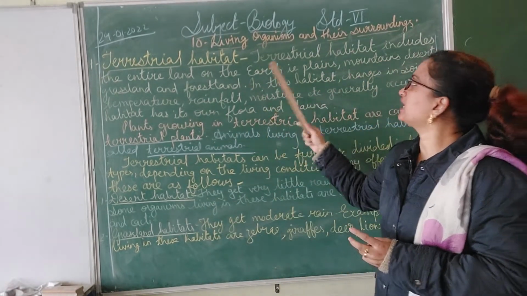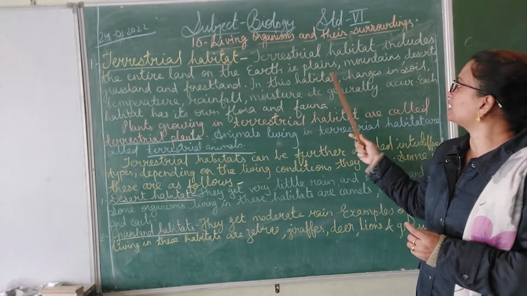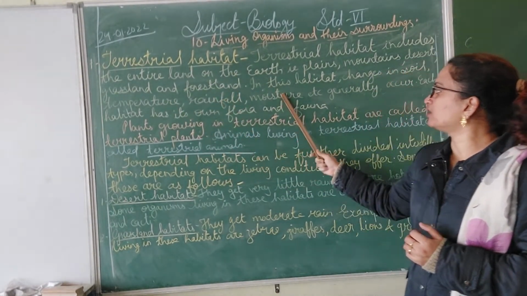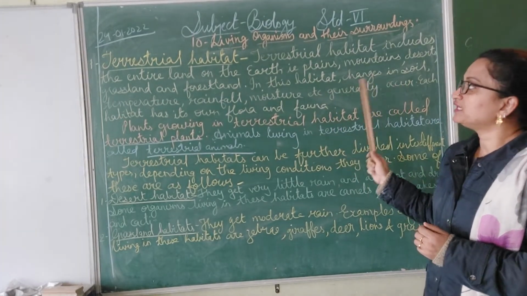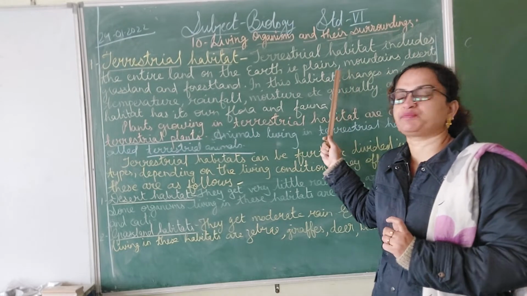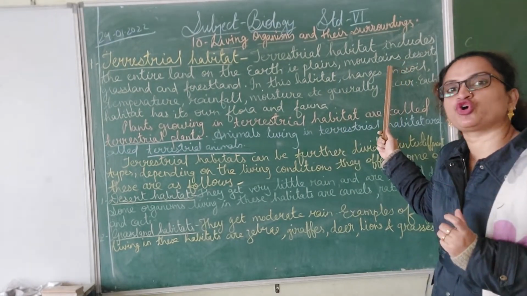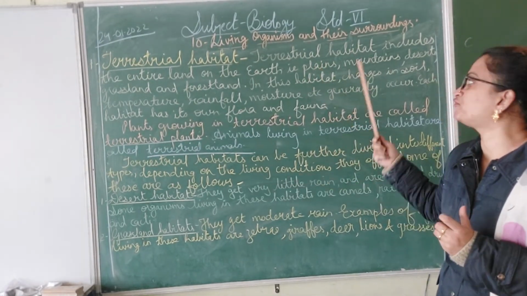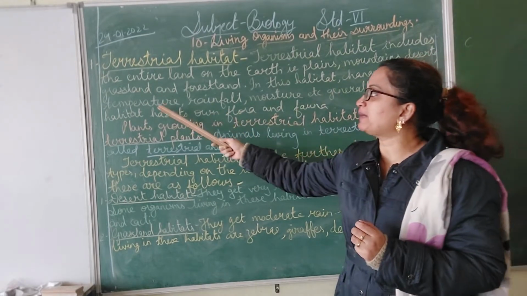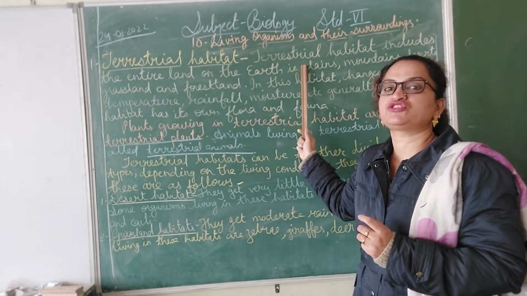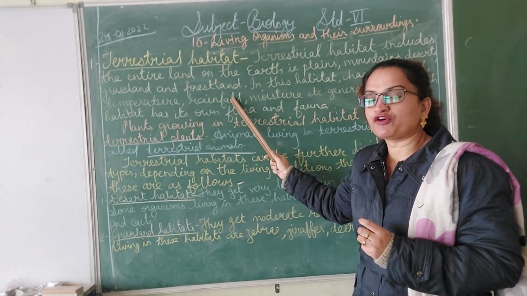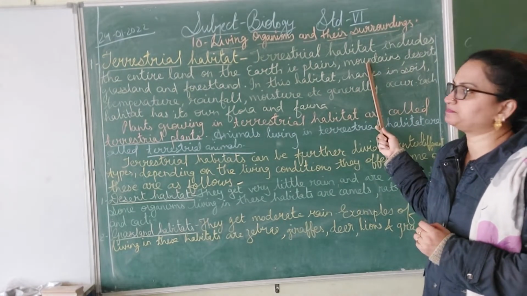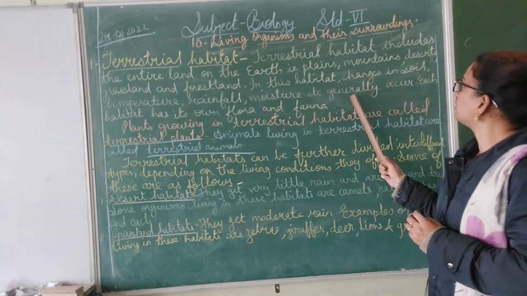Now, these are the different kinds of the terrestrial habitat. In this habitat, changes in soil, temperature, rainfall, moisture, etc. generally occur. In this habitat there are lots of changes that take place due to the different types of soil in different terrestrial landforms. A different type of soil you would find on plains, a different type of soil you would find in mountains, and in the same way different temperatures in different kinds of terrestrial lands. The rainfall that you would get in the grassland and forest land is different from that on desert and mountain, and so is moisture.